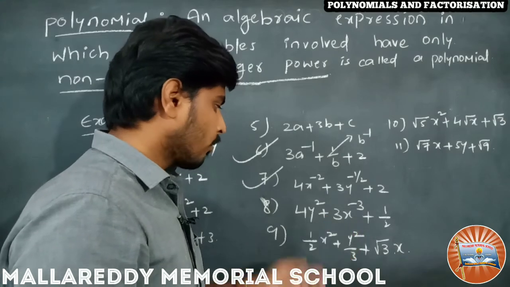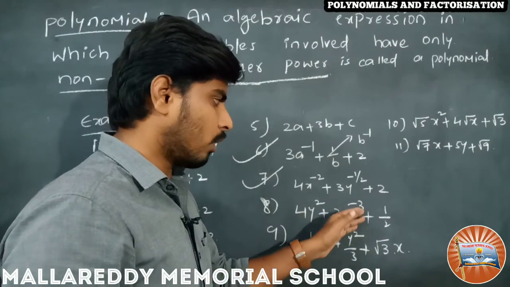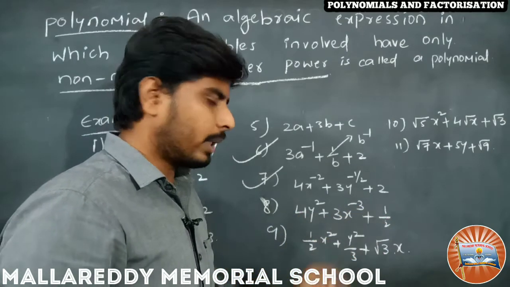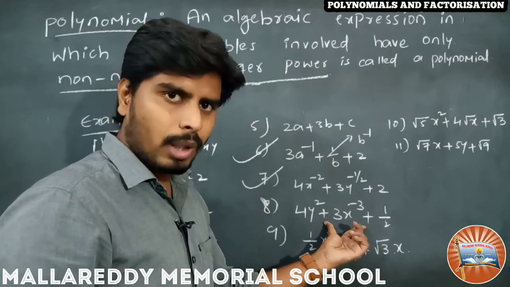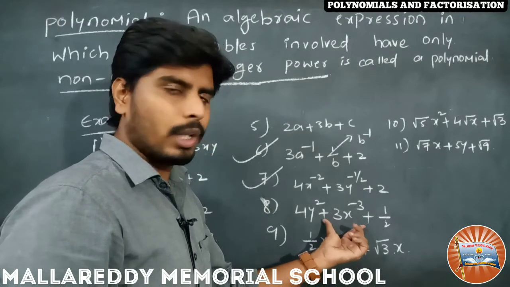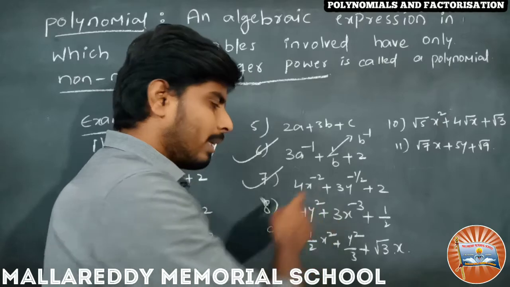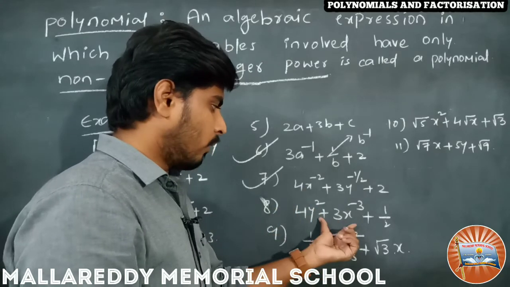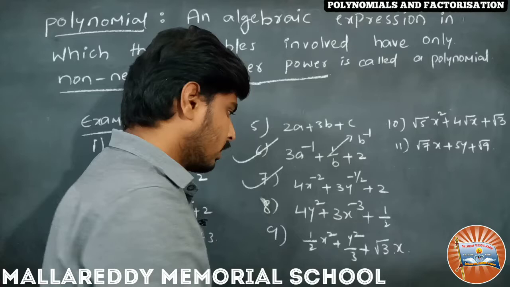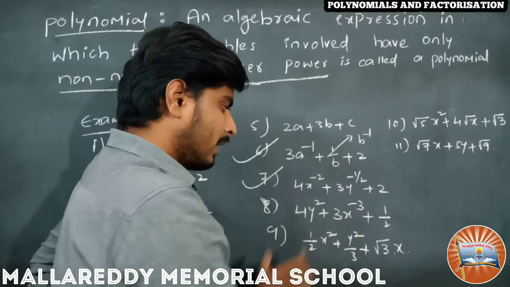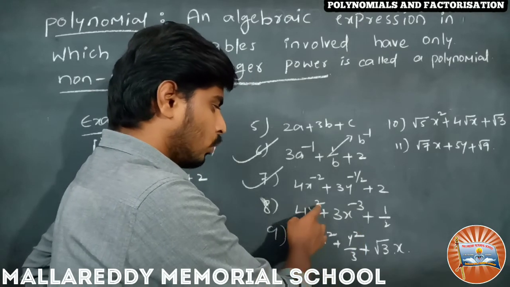Coming to the 8th one, 4y square plus 3x power minus 3 plus 1 by 2. Is this a polynomial? No, it is not a polynomial. It is an algebraic expression. Why does it fail to satisfy the polynomial condition? Because of the involved variables y and x. Here y has the power 2, so no problem for this.